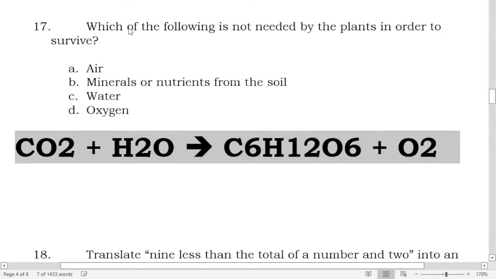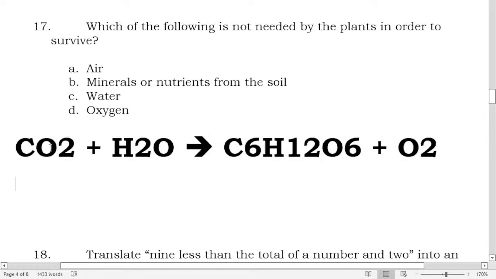I enlarged it and made it bold. I just can't write the subscript numbers because it takes a while. That is CO2, carbon dioxide. This is what the plants need in order to carry out photosynthesis. And the plants make their own food through the process of photosynthesis.